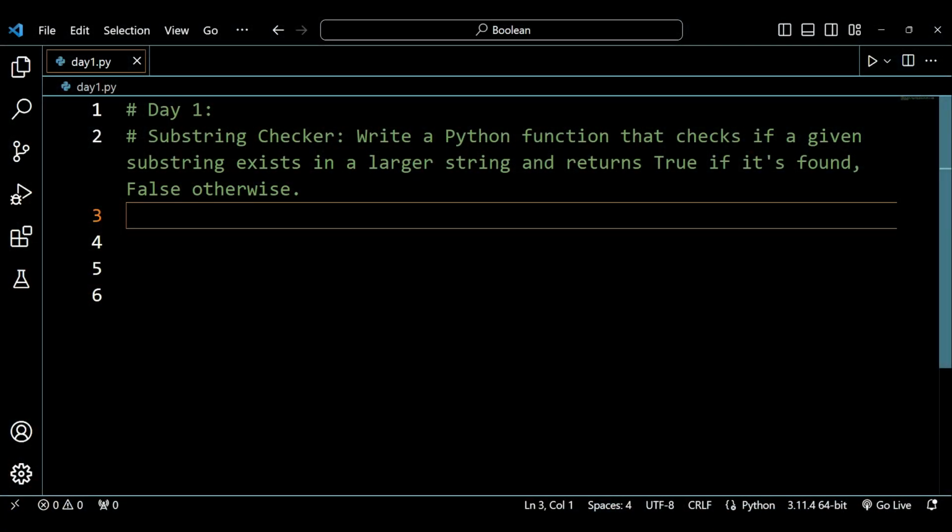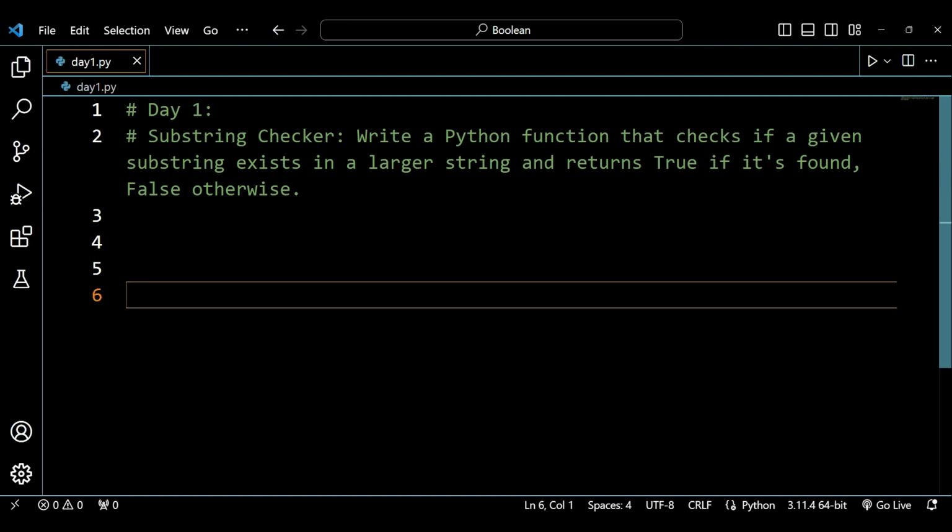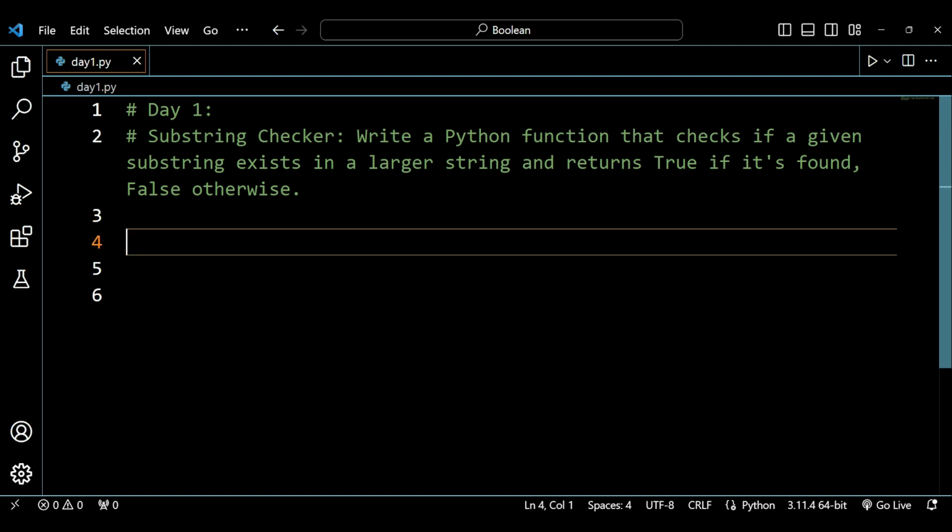My name is Arsalan and today we are on day 1 of building the logic with the help of Python through Boolean. Boolean is a data type and we will be using Boolean to build our problem solving skills. This Boolean data type is a very important data type, and why it is important we will be learning eventually throughout this playlist, and we will also be doing some questions based on Boolean to build our problem solving skills.